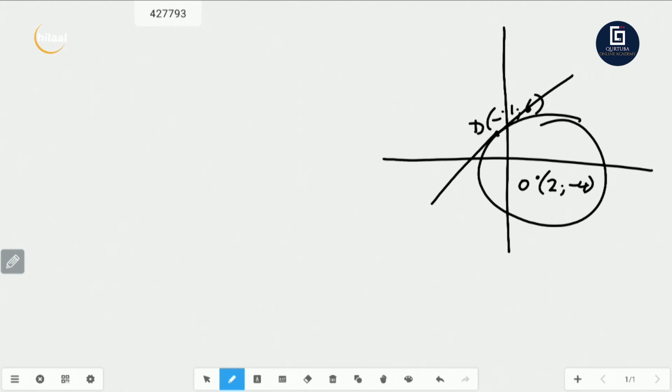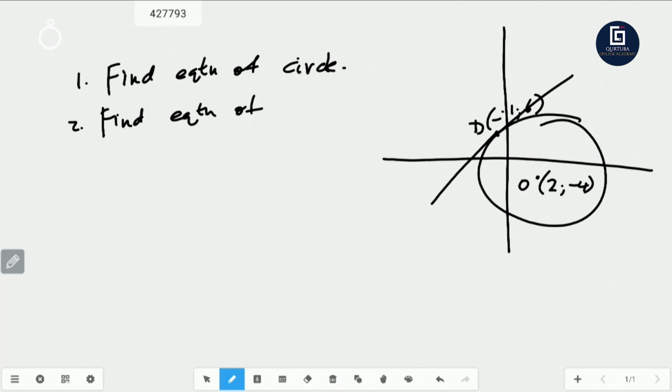Let's ask you these questions. Question number 1, find the equation of the circle. And question number 2, find the equation of the tangent through D.